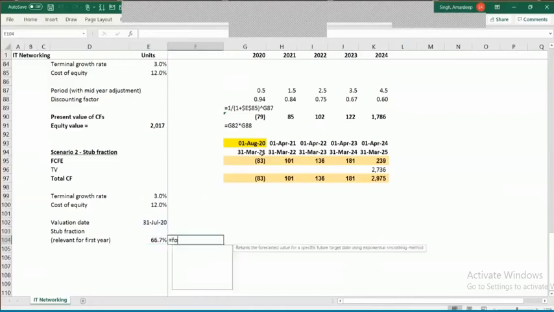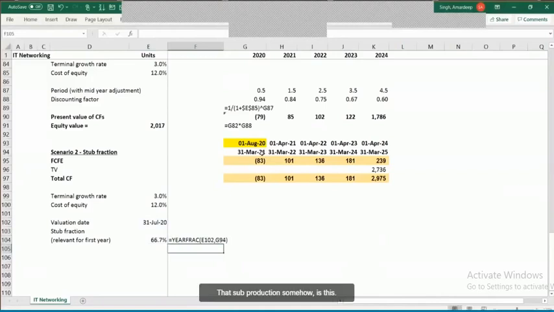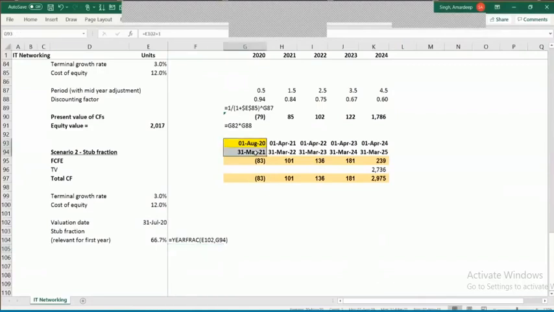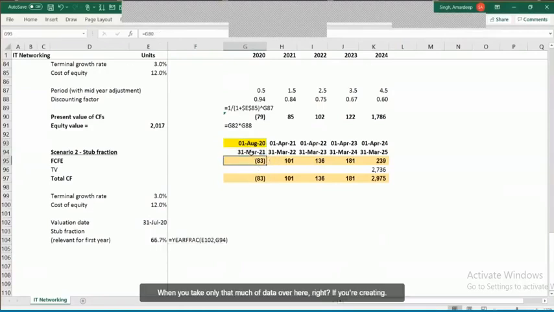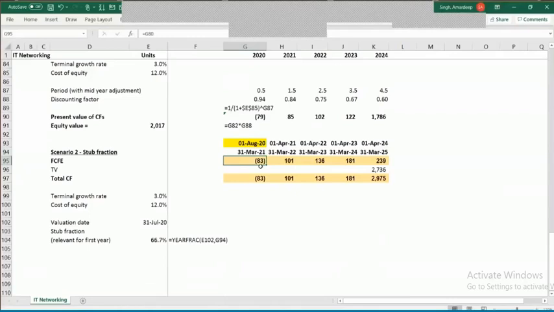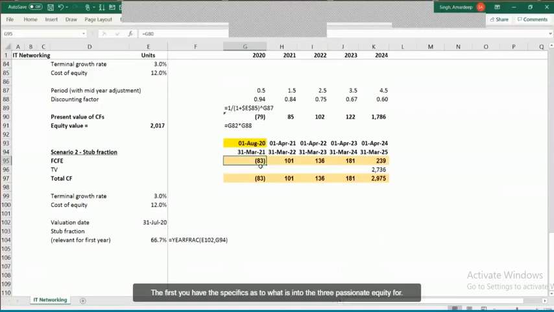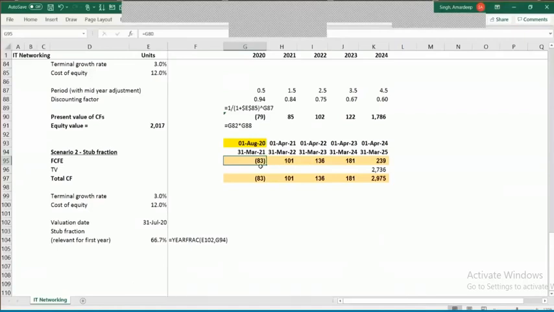That's the stub fraction. Now, how is this relevant? This is relevant if you know the projections for those 8 months, then you take only that much data over here, right? If you're creating a monthly model, and in the first year you have the specifics as to what is expected to be the free cash flow to equity for the next 8 months, then take only that data, not the annual one.